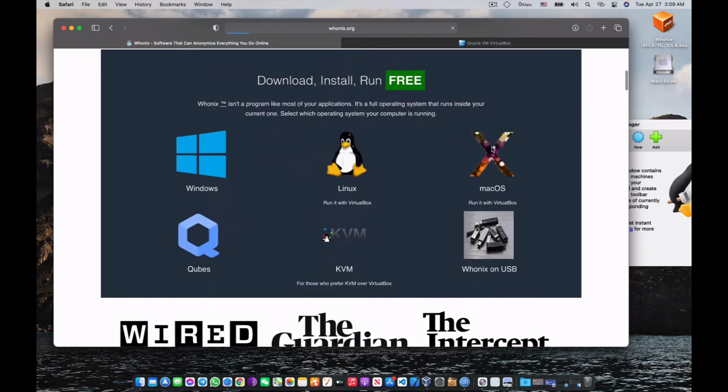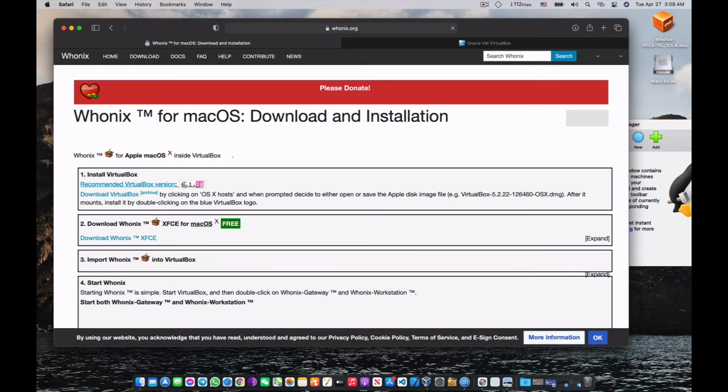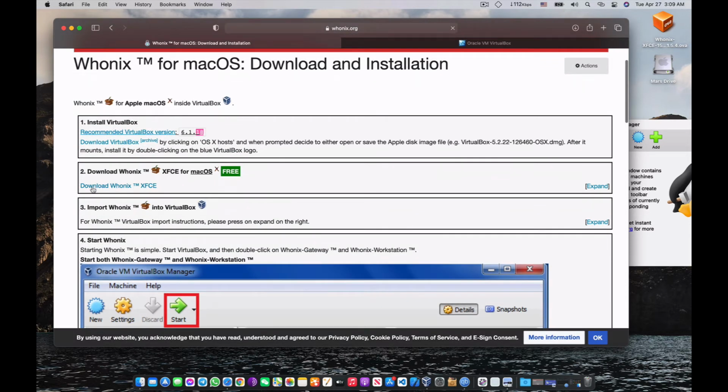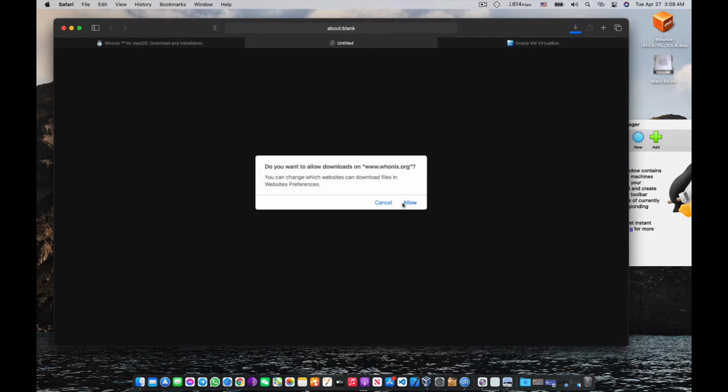I'm going to download it for my Mac operating system. So they're going to instruct me. Very simple. Here they're also saying to install VirtualBox, and the second thing is to download Whonix for macOS. Here is the download link. Click here, and it will download the file.